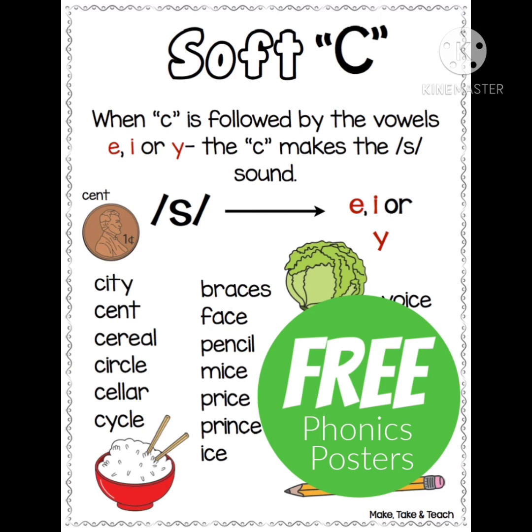Circle. Next word is cellar. The letter C is followed by E, so this C gives the sound of S. Cellar. Next word, cycle. The letter C is followed by Y. That's why it gives the sound of S. The another letter C is followed by L. L is a consonant, so it gives the sound of K. Cycle. Next word, braces.